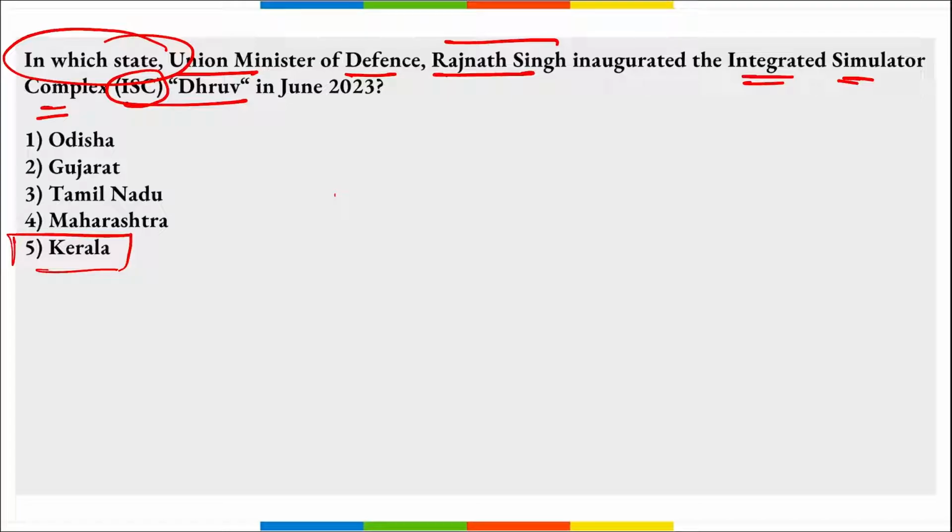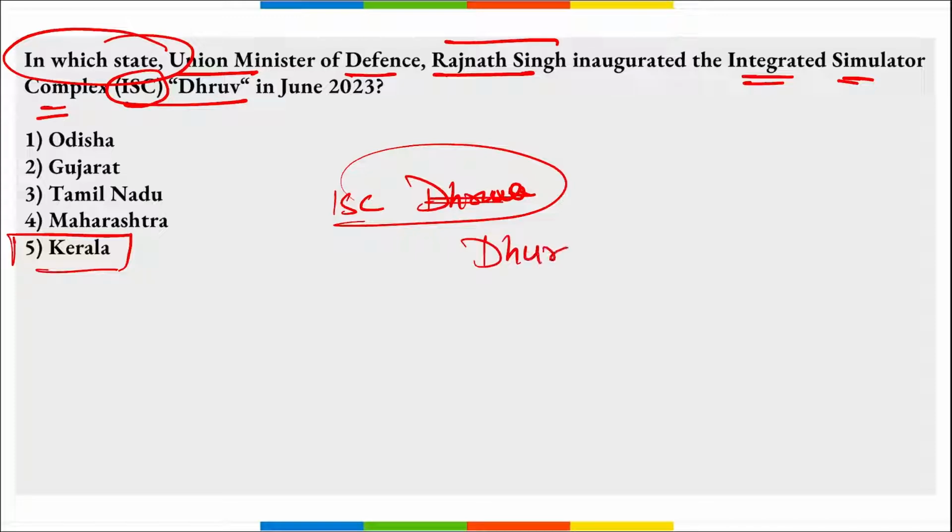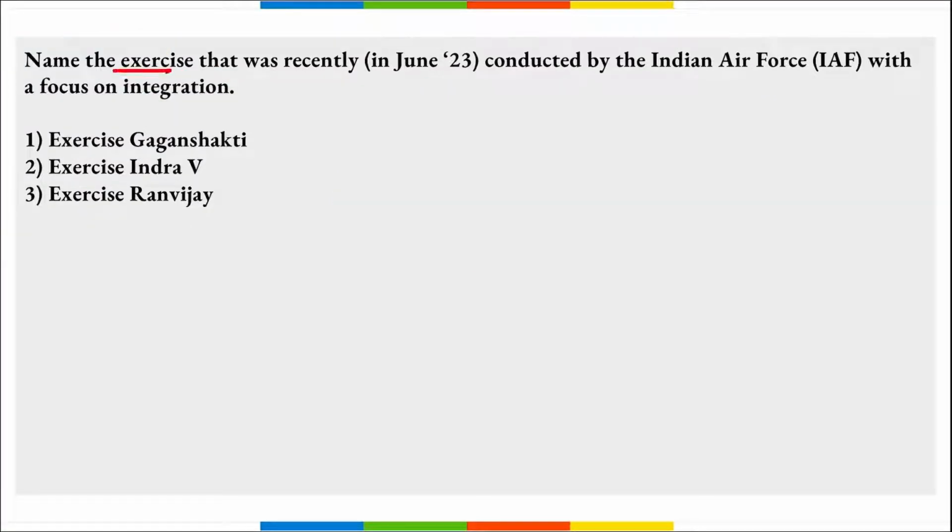And these simulators are built under Atmanirbhar Bharat, correct? So mark this ISC Dhruv, your Integrated Simulator Complex Dhruv. It is located where? It is in Kerala. Correct? Next, name the exercise that was conducted by Indian Air Force with a focus on integration.